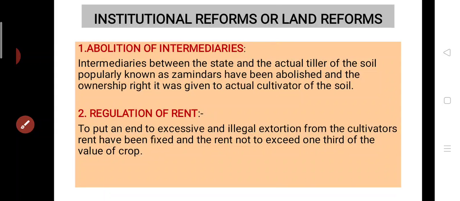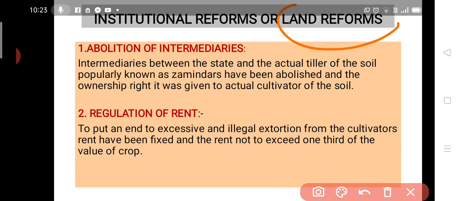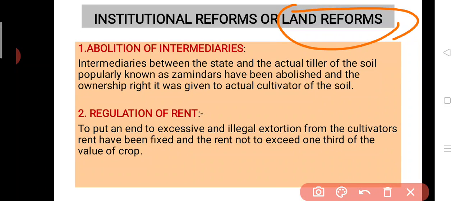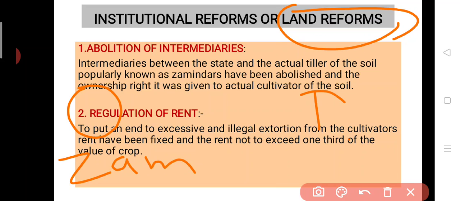Our next point is institutional reform or the land reform. Well, these are the reforms related to farmers, initiated by the government. Now, what are these? Let's study the first point. First point is abolition of intermediaries. Like in the first chapter, what we have studied, the tiller of the soil is different and the owner of the soil is different. Owner of the soil is known as zamindars, and tillers of the soil are the farmers or the peasants.